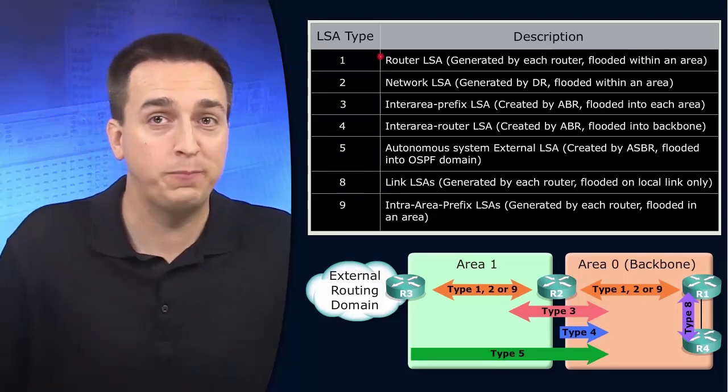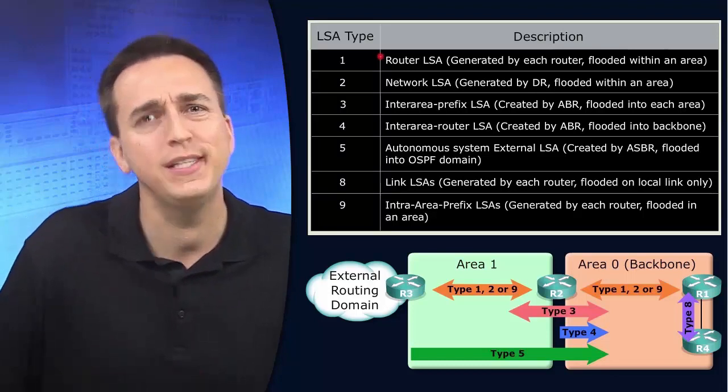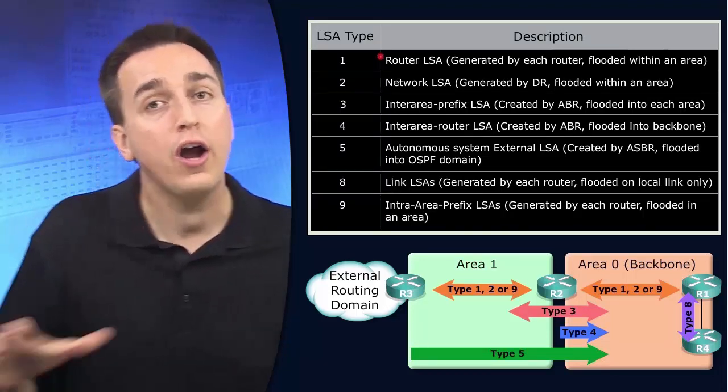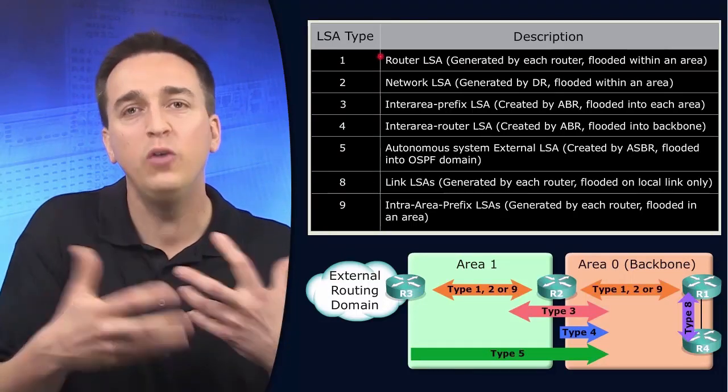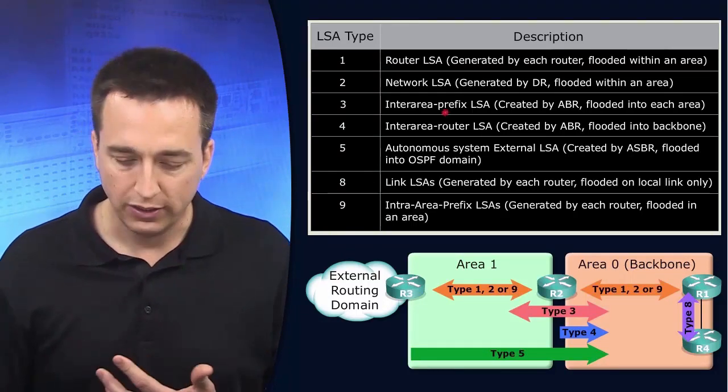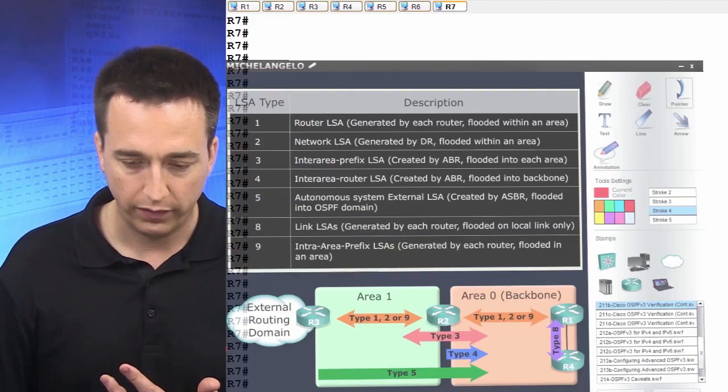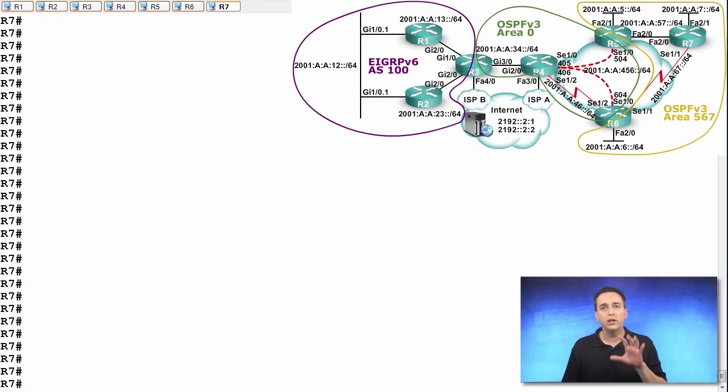Just add this network. You already know the shortest path to get to my other networks. Just throw this network in there. So you no longer have to perform that complete recalculation. So that was the whole point behind removing this specific information. So let's go ahead and take a look at this. Let's crack open R7's database and start to look at some of these LSAs.